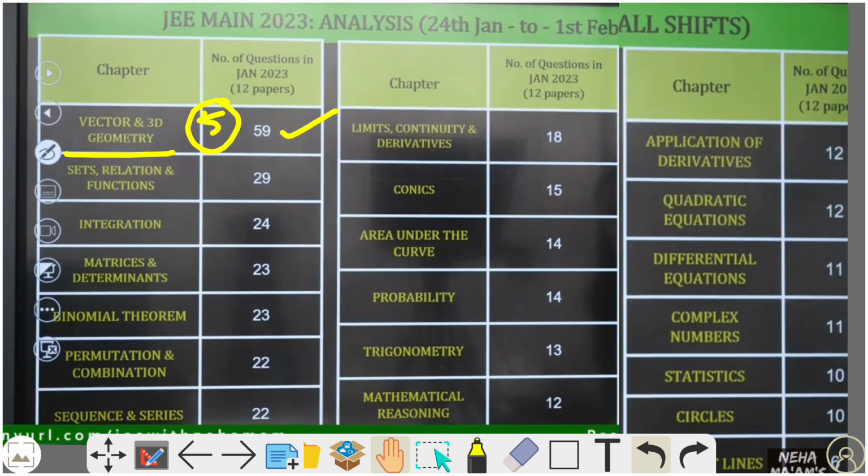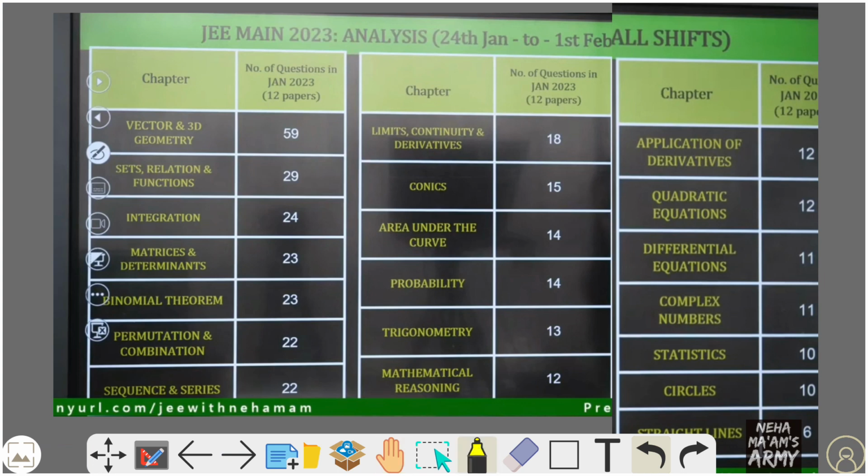So these are the chapter wise questions out of 360, which includes all 12 shifts from January 24th to February 1st. Usually we know that vector, integration, matrices and determinants, limits, derivatives and continuity, and conics are the five topics important to study for JEE Mains preparation.